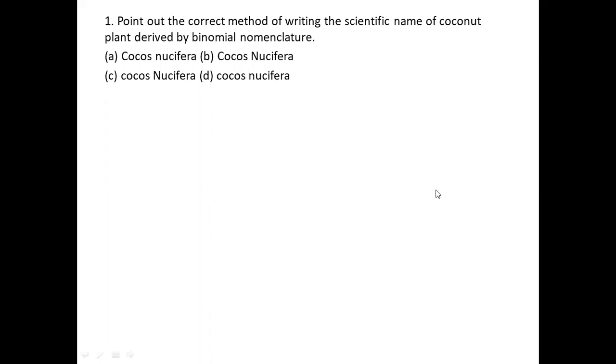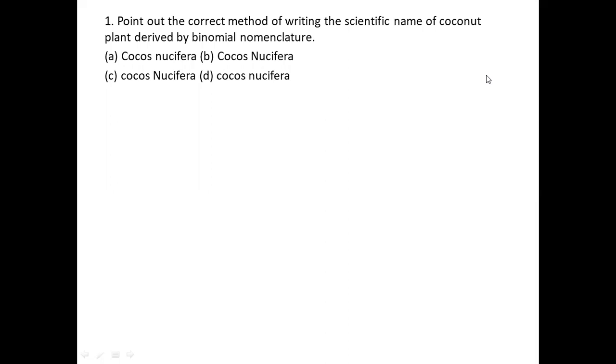Today's session, I'd like to discuss some important questions for ACET and NEET, some important questions on the first chapter, that is the living world. So I'll go through question number one. So this is the first question here.